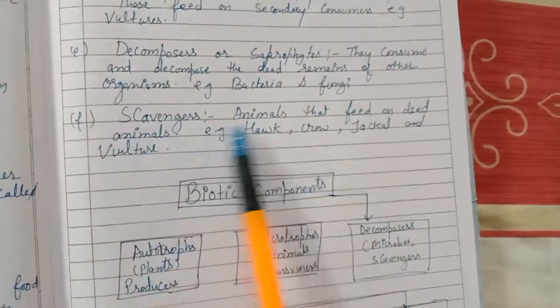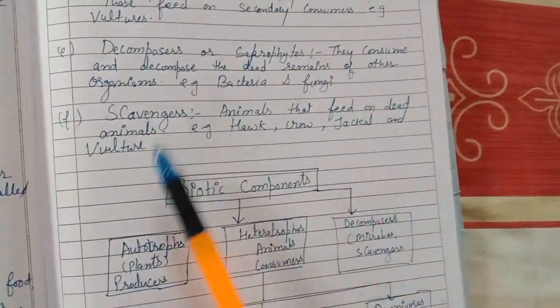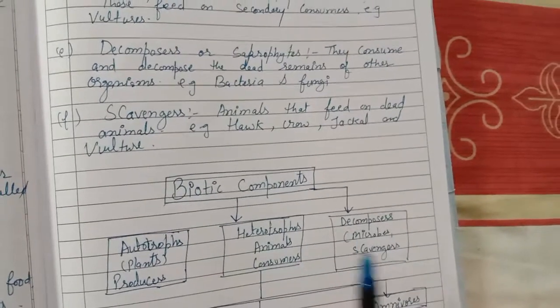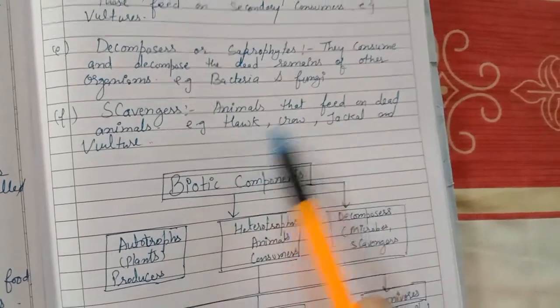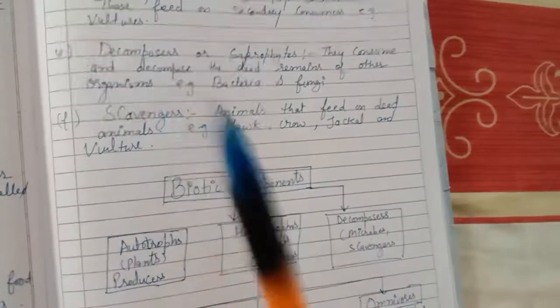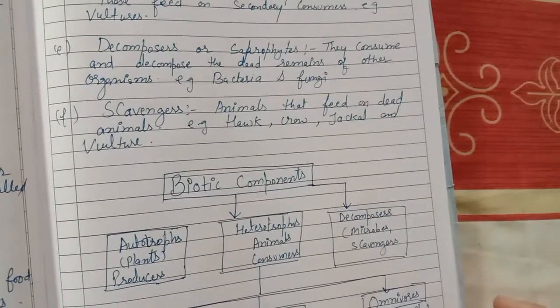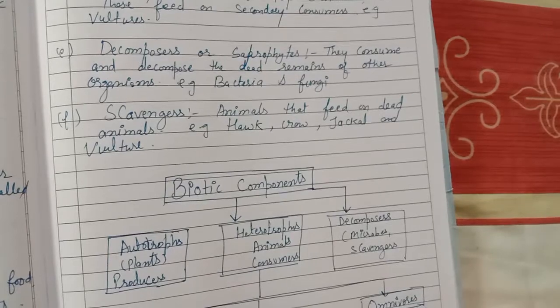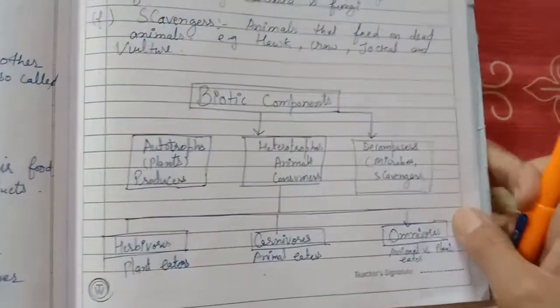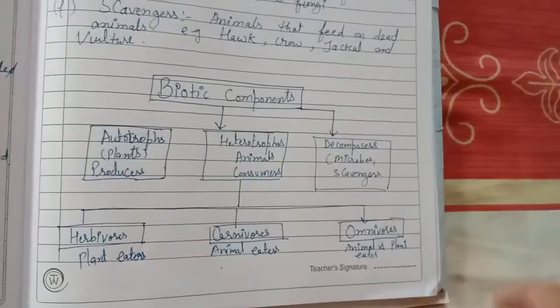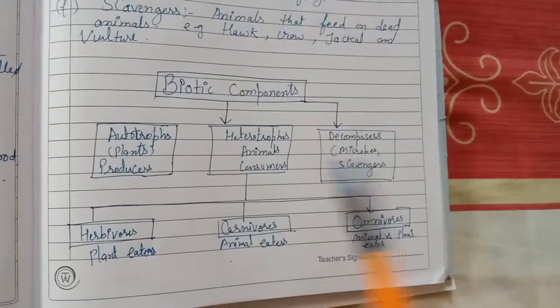Scavengers are those animals that feed on dead animals. They feed on the dead bodies of other animals, like hawk, crow, jackal, and vulture. They eat other organisms, but they never eat living organisms; they always eat dead organisms.